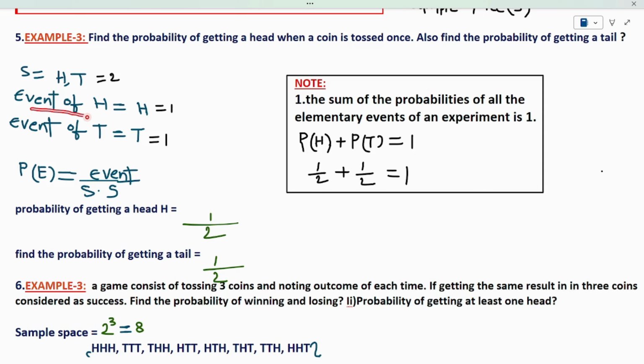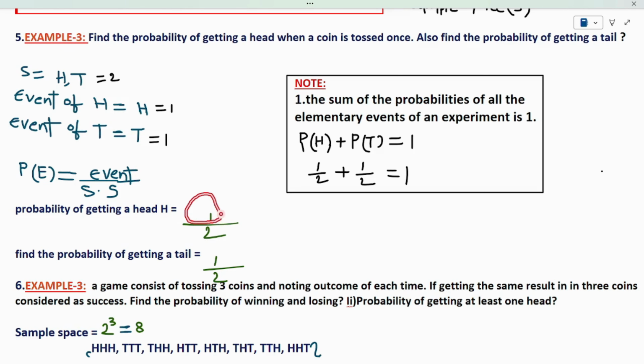We have to extract the event of H from the sample space. See, the sample space is equal to 2. Head and tail is my sample space. We have to find the event of H. So the condition is I have to find the possibility H. I have the possibility H here. So how many possibilities of H? I have only one possibility. So my event of H equal to 1. Then, what is the probability of getting a head? The probability of getting a head is the event of head by sample space. What is the event of head here? It's 1, so I am substituting 1 here.